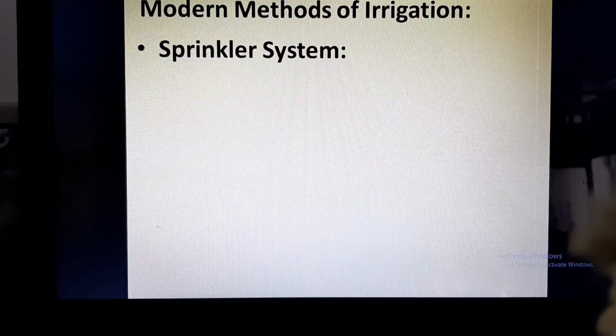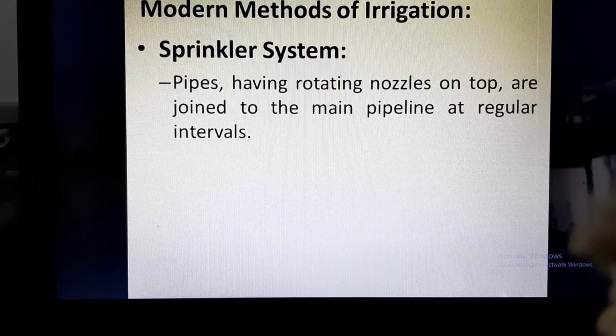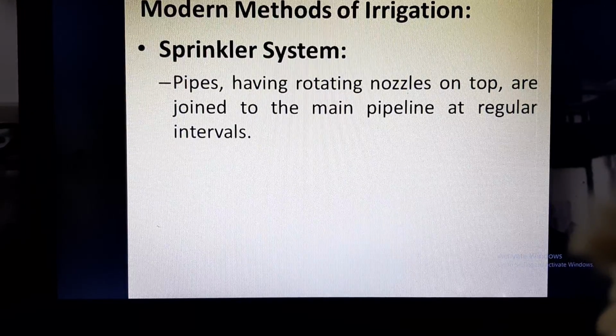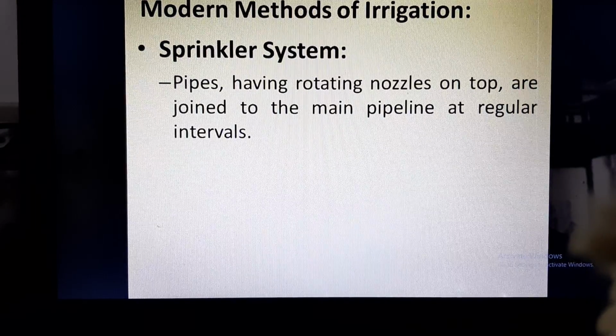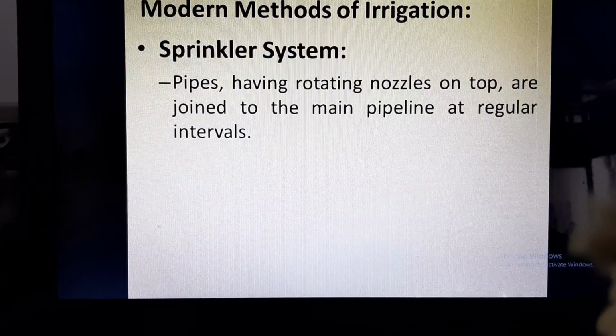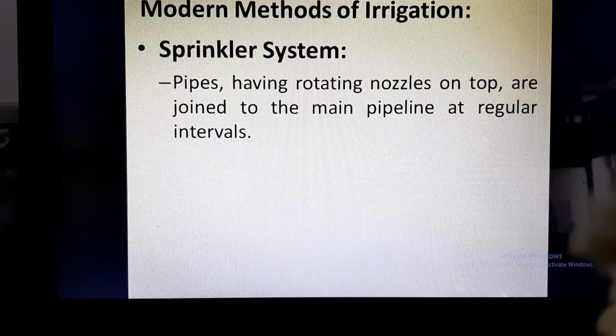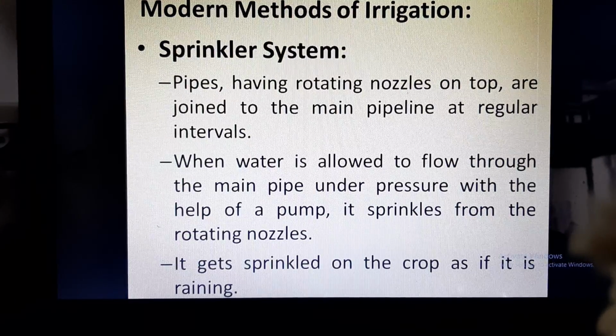What are the modern methods of irrigation? First is the sprinkler system. Pipes having rotating nozzles on top are joined to the main pipeline at regular intervals. You must have seen fountains. This is a similar kind of concept in which the main pipeline, which is coming from the source of water, is joined and a rotating nozzle is placed on the top. When water is allowed to flow through the main pipe under pressure with the help of a pump, it sprinkles from the rotating nozzle and gets sprinkled on the crop as if it is raining. So sprinkler is similar to raining.